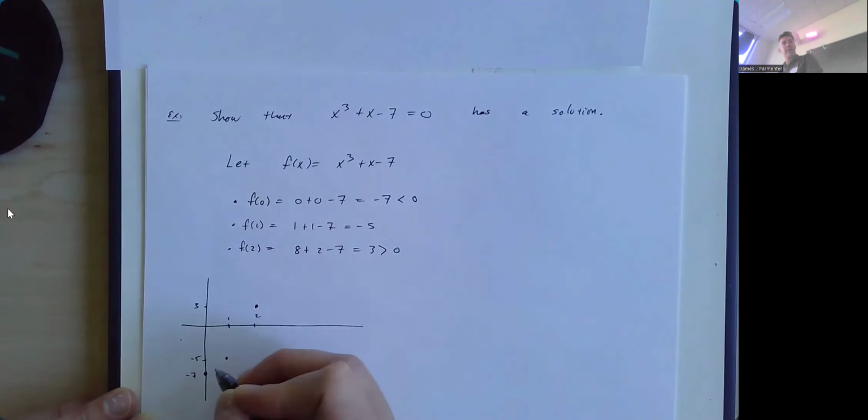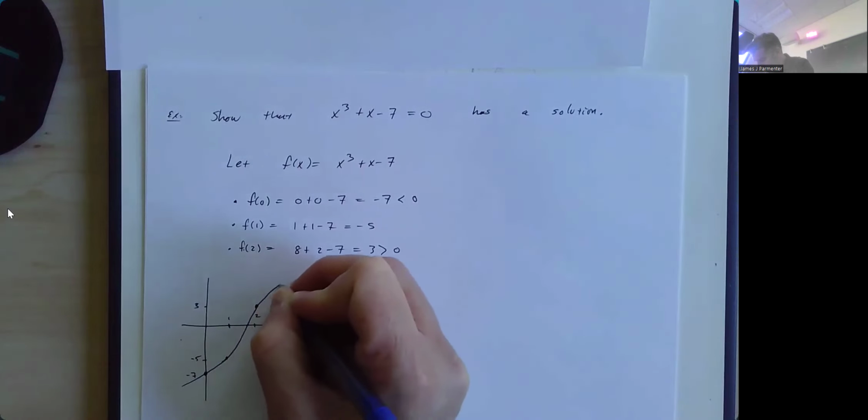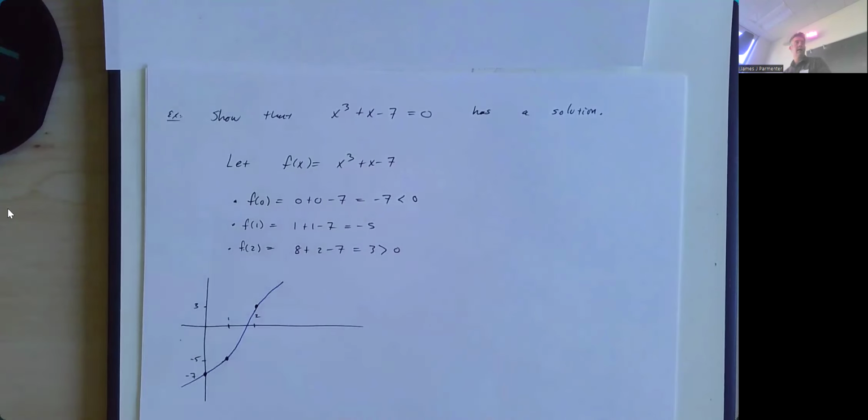So these points are all on my curve, and the curve is continuous. So watch this. There's no way I can avoid crossing the x-axis if I'm going to go from that point there to that point there. The function is continuous. I can't just jump over it. I have to go through it.